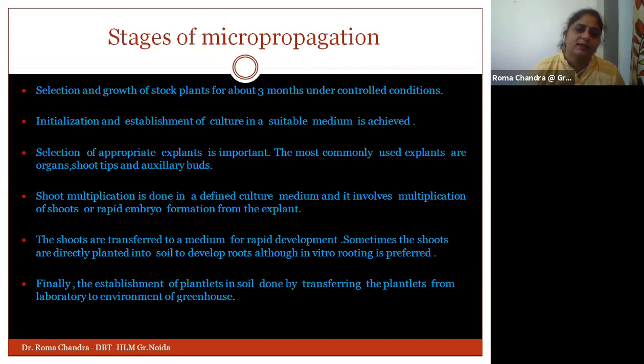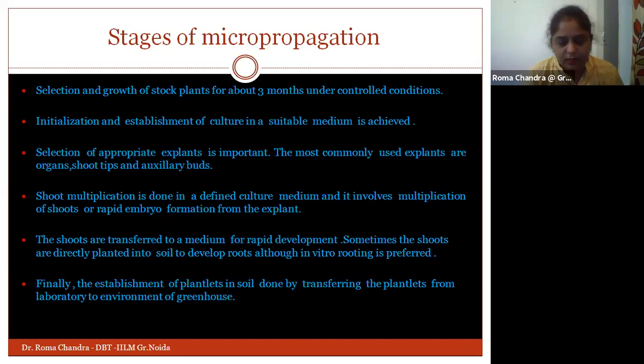Okay, so if I talk about general information on how micropropagation is carried out, in the stages of micropropagation, the first thing we need for the cloning of these plants is the stock plant for which we want to prepare these clones. So we need to select a stock plant and grow this stock plant.